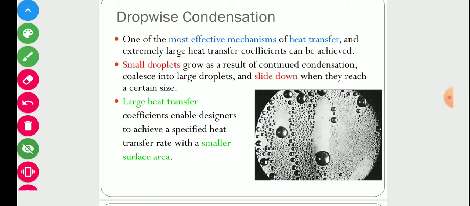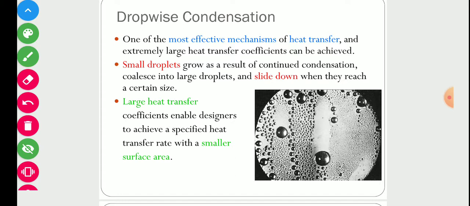The next type of condensation is dropwise condensation. In film condensation, they form a continuous film of condensate liquid. But on the other hand, in dropwise condensation, they form condensate liquid droplets.